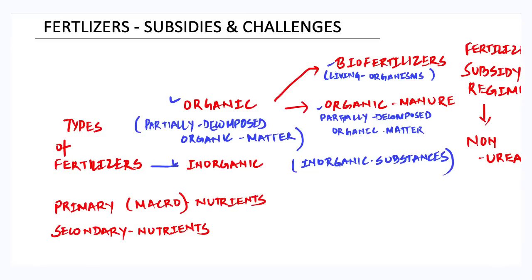The next type of fertilizer is inorganic. Inorganic substances that are given to support the soil and promote plant growth are produced partially or completely by synthetic processes. Meaning thereby, to promote plant growth, we require primary and secondary nutrients. The primary nutrients are nitrogen, phosphorus, potassium, calcium, and magnesium. On the other hand, secondary nutrients are boron, chlorine, copper, iron, and zinc. These nutrients are important to ensure